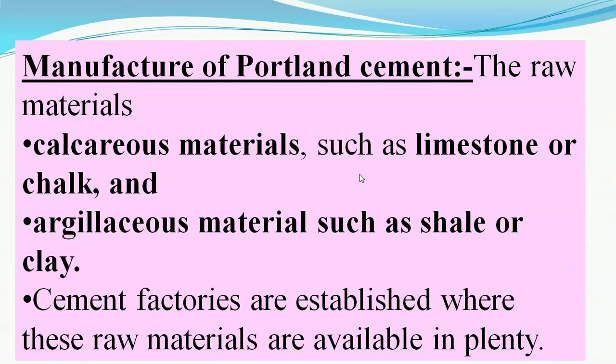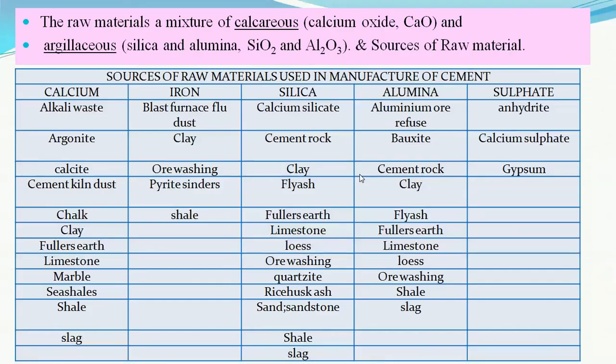So wherever these three ingredients are found in mines in the form of ores, there the cement factories are located. Where are these ingredients found naturally? Calcium is found in aragonite, calcite, cement kiln dust, chalk, clay, limestone, marble, seashells, etc. Iron is found in blast furnace slag, pyrite cinders, shells.